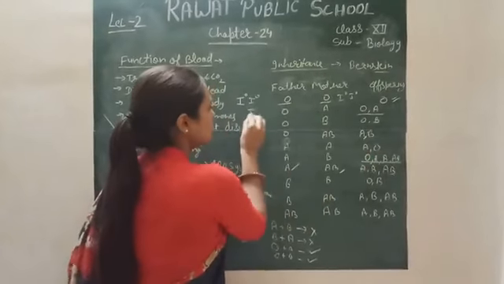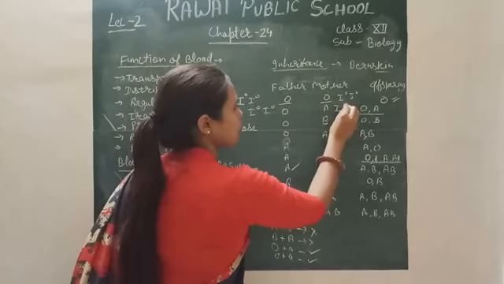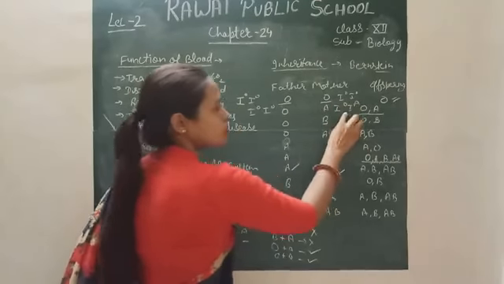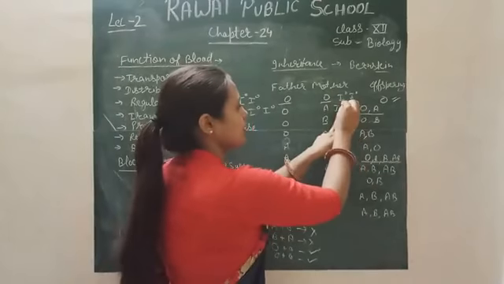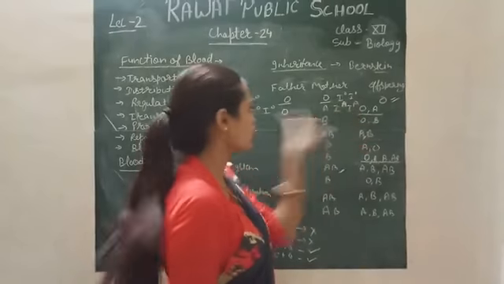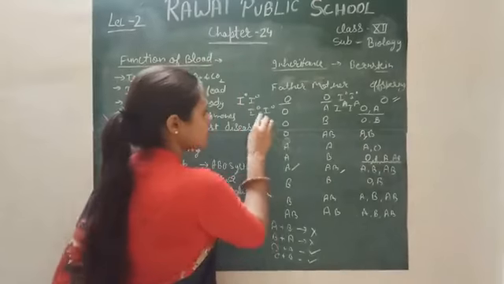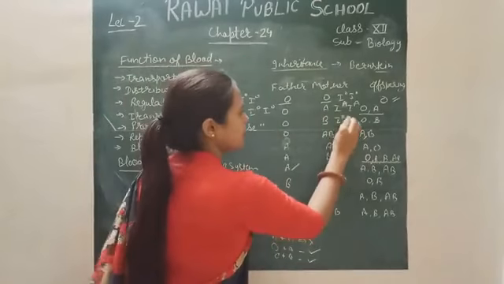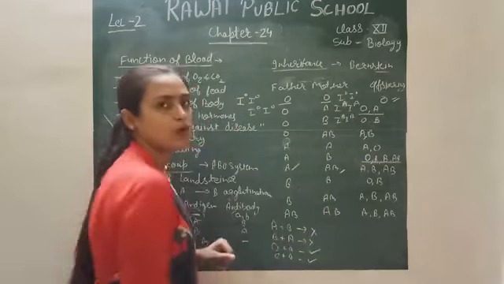Similarly, there is possibility of this, and maybe of this. There is also one possibility where the mother's alleles may be IA and I0. So cross this and find out the result. For this again I0 I0, and it may be I0 and IB, or it may be IB and IB. Then you find out this result.